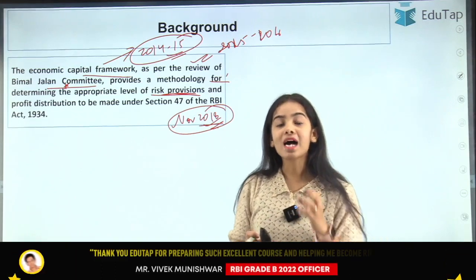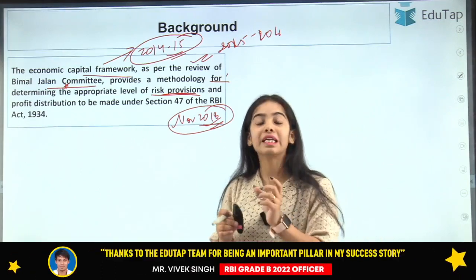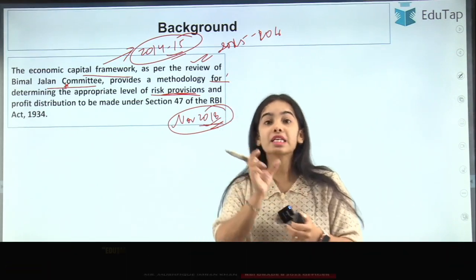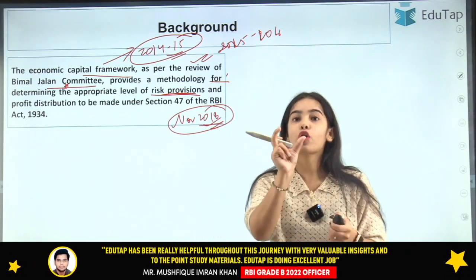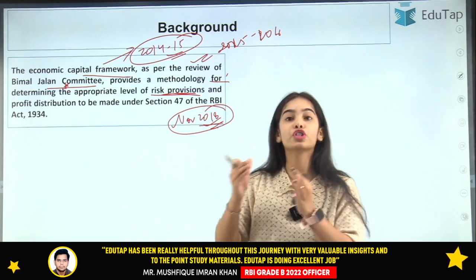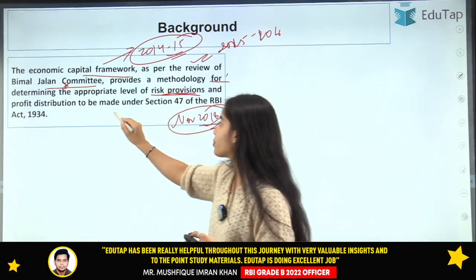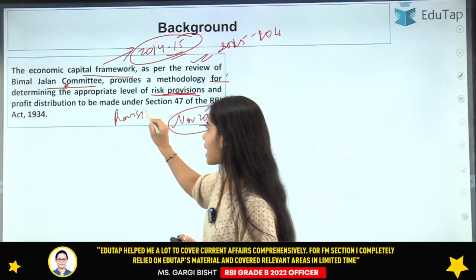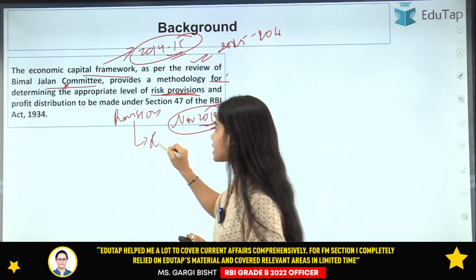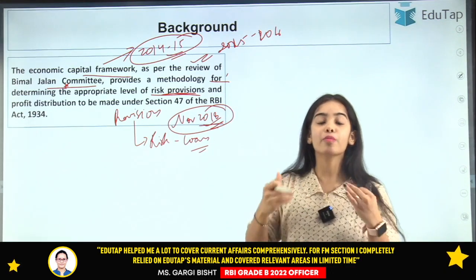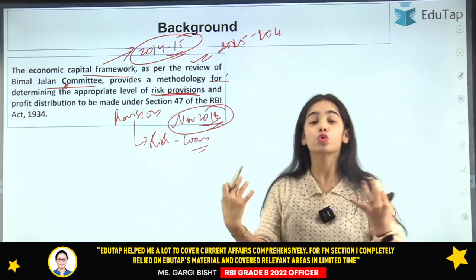See, banks maintain risk provisions because when banks are giving loans, there is some risk attached. For catering to that kind of risk, the provisions have to be maintained by the bank itself. Similarly, the Reserve Bank of India is engaged in so many activities.